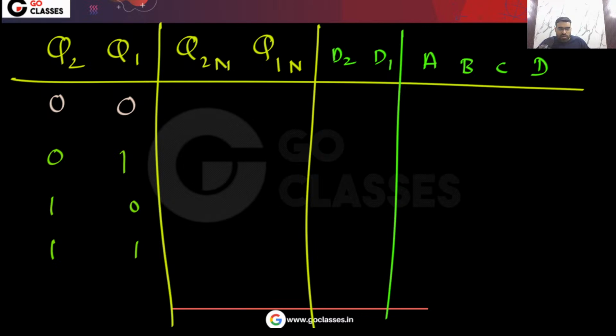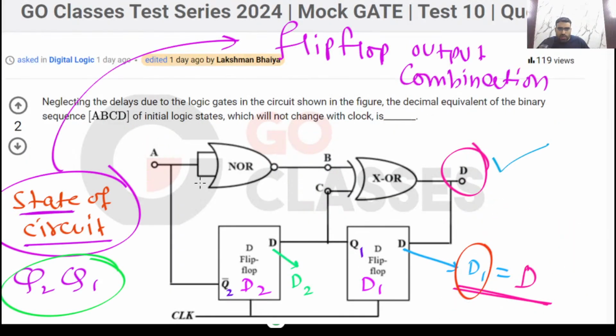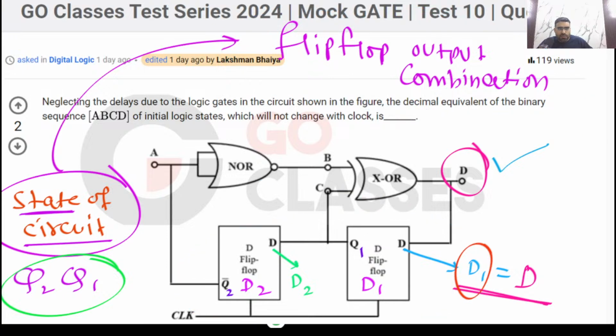Notice, from this state, what will be the next state of the circuit? This is the state of the circuit, Q2, Q1. What is the state of the circuit? You already know, the state of the circuit is the flip-flop output combination. You have 2 flip-flops, so the flip-flop output combination, Q2, Q1, is the state of the circuit.